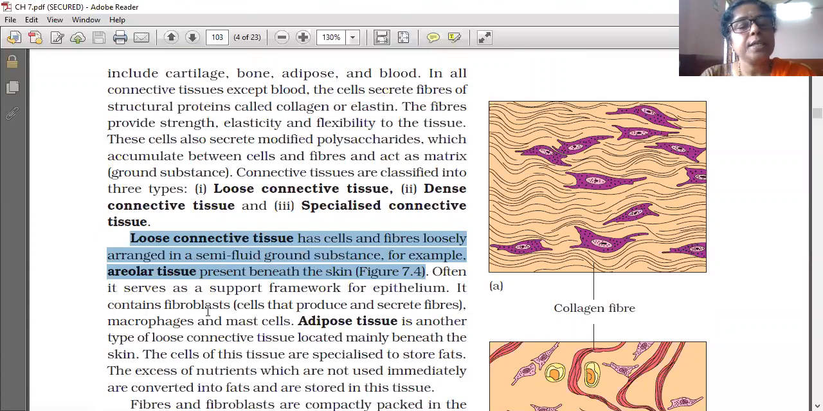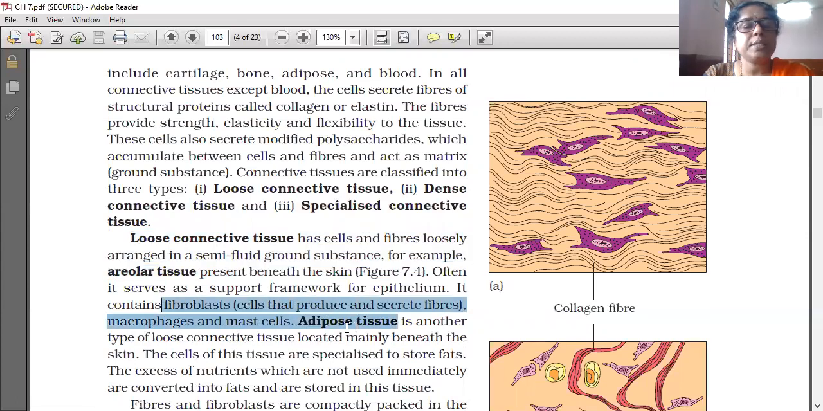It contains fibroblasts, that is, cells that produce and secrete fibers, as well as macrophages and mast cells. Adipose tissue is another type of loose connective tissue located mainly beneath the skin.